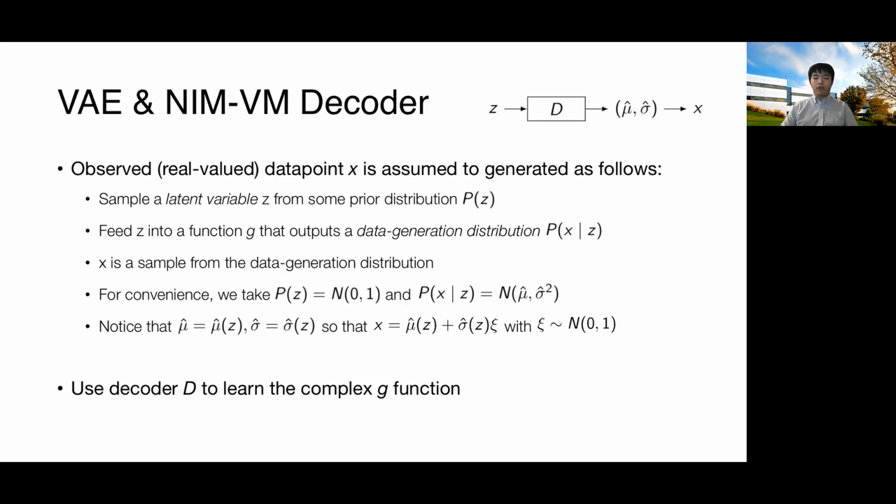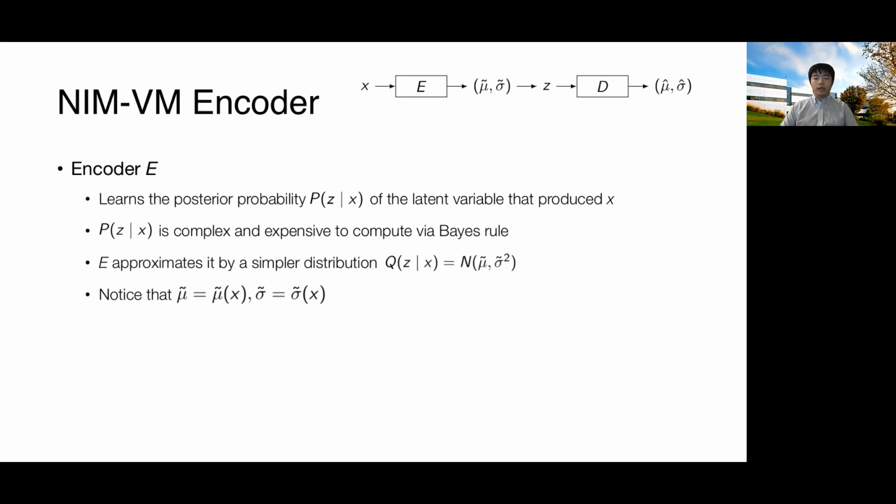And since the G function may be very complex, we will use the neural network, or the decoder, to learn this function. On the other hand, the encoder E learns the posterior probability P(z given X). Since P(z given X) is very complex and expensive to compute via Bayes rule, the encoder will approximate it by a simpler distribution Q(z given X), which is also a normal that is parameterized by mu tilde and sigma tilde. Notice that both mu tilde and sigma tilde are functions of X. Again, we will use neural nets to represent the encoder function.